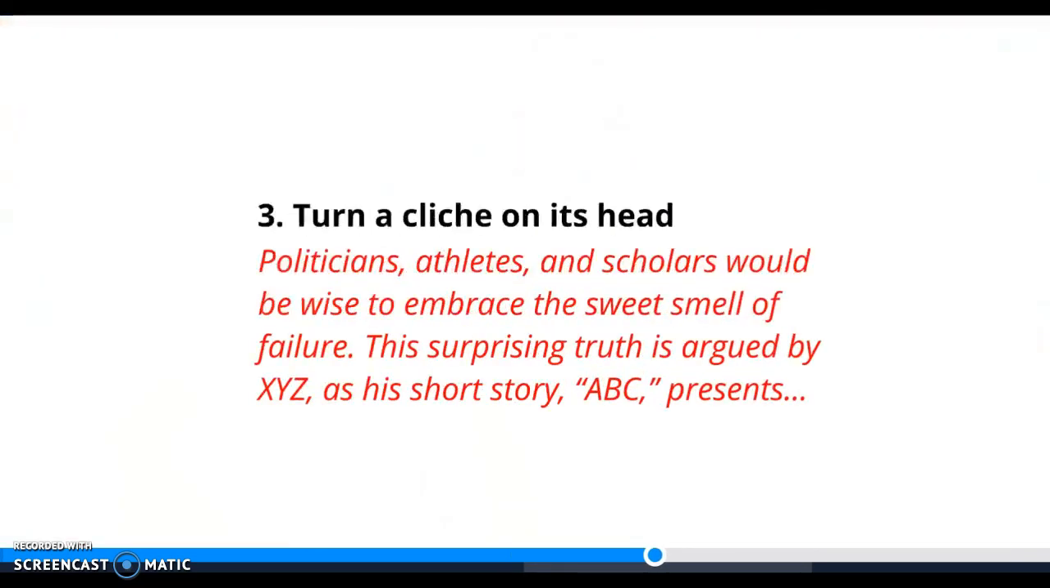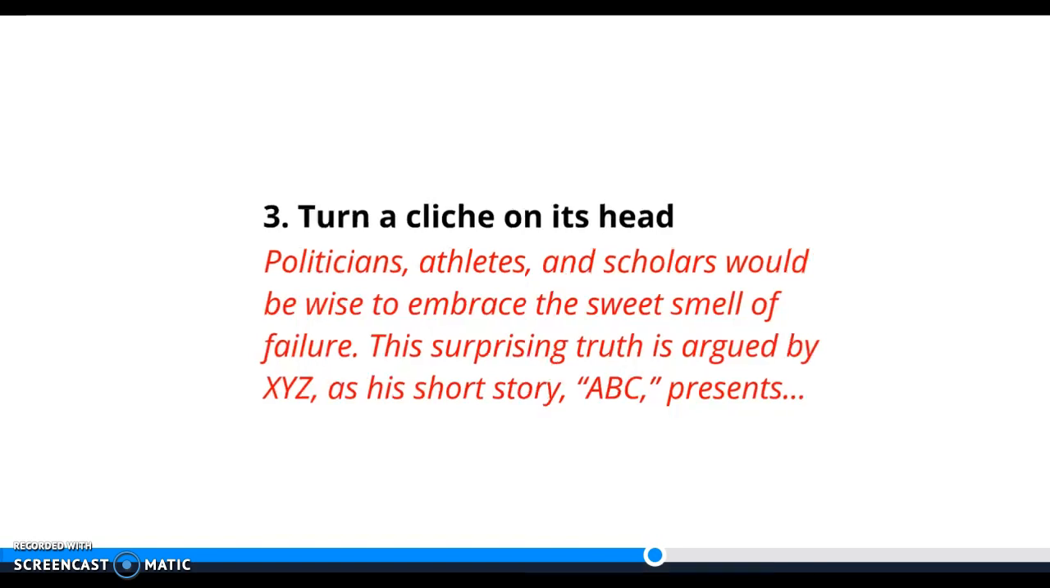All right, so number 3 is turn a cliche on its head. So we've talked about cliches and trying to avoid them, but in this case, you don't necessarily need to avoid the cliche. Use the cliche to your advantage by flipping it around and changing the meaning. So the cliche here would be the sweet smell of success. Instead, this author is saying, embrace the sweet smell of failure. And then the author is going to go on to discuss that this surprising truth is argued in this hypothetical short story.